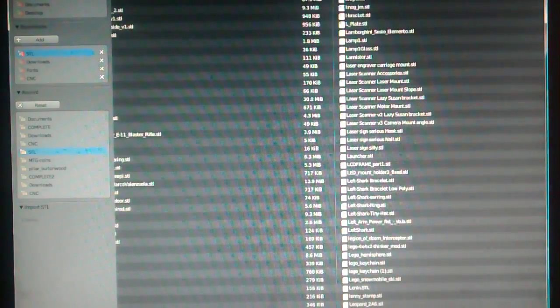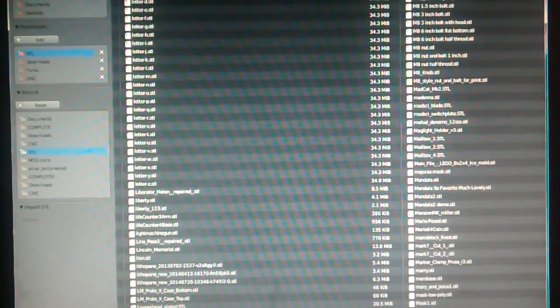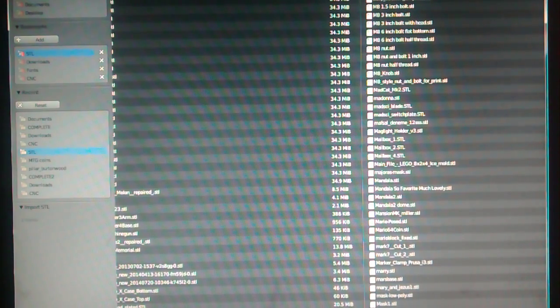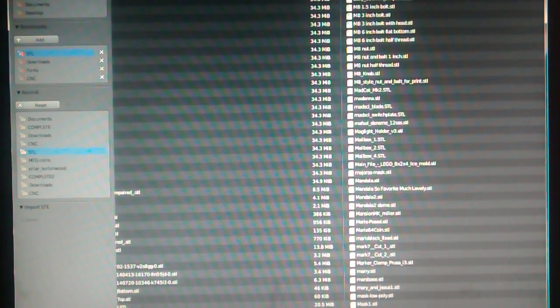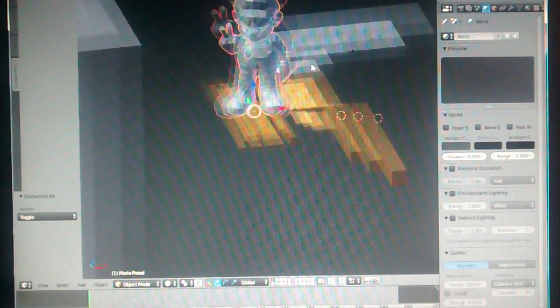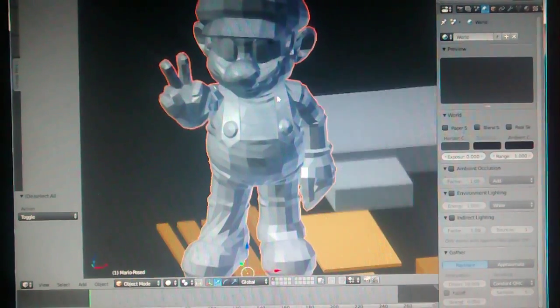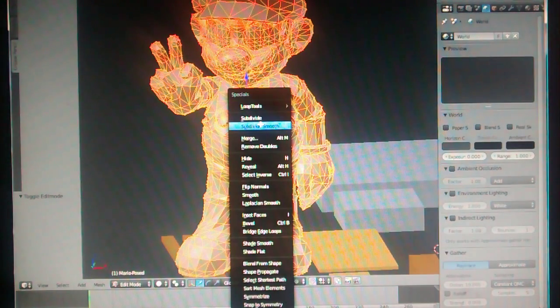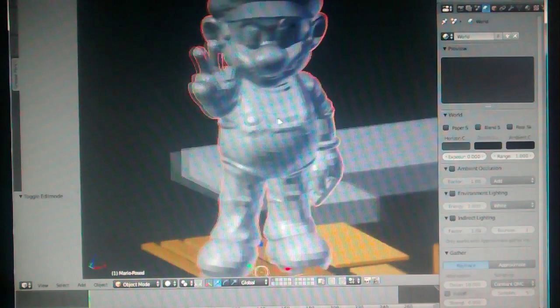I was going to do Mario today, a 2.5D Mario. I obviously have many STLs here to choose from. So it's kind of low poly, so we will edit W, subdivide smooth. It's a little bit better.